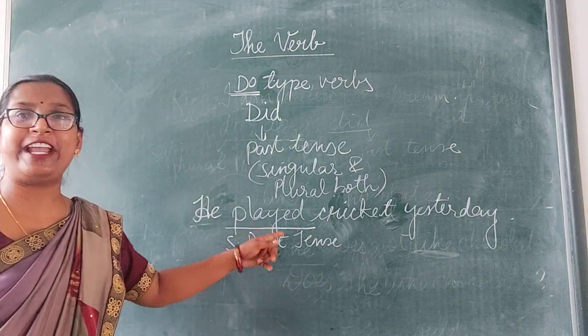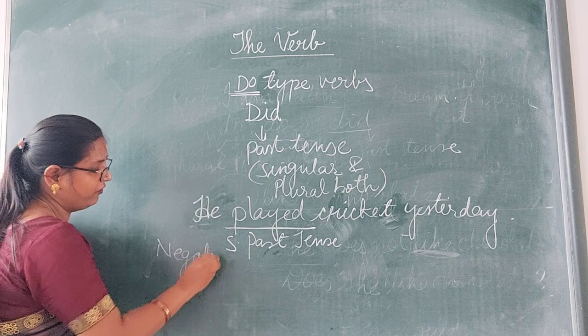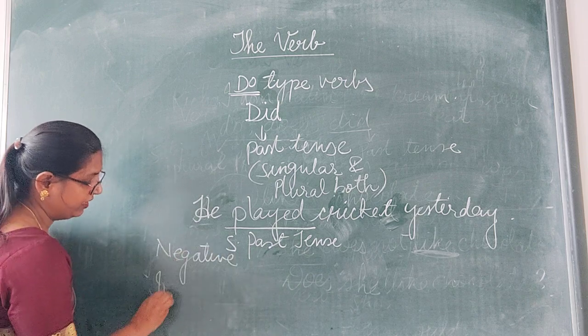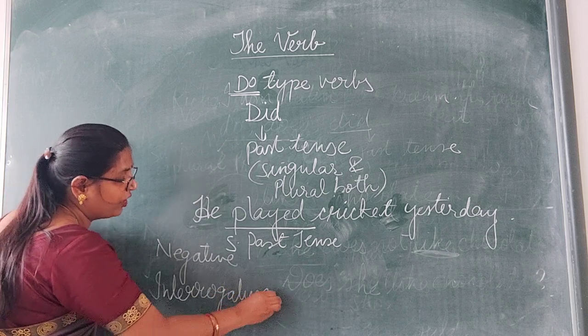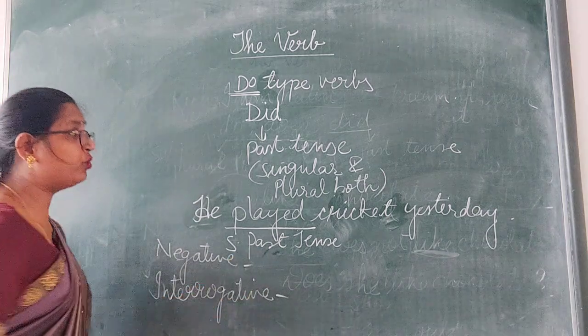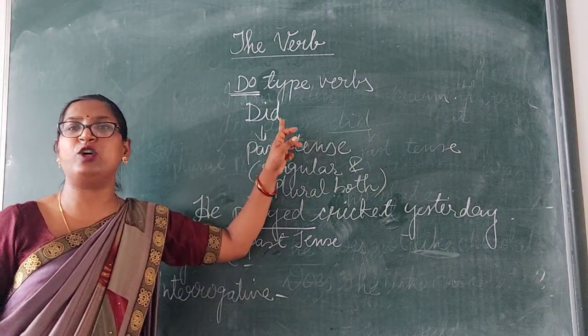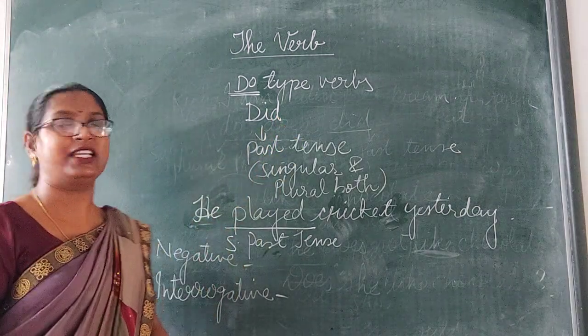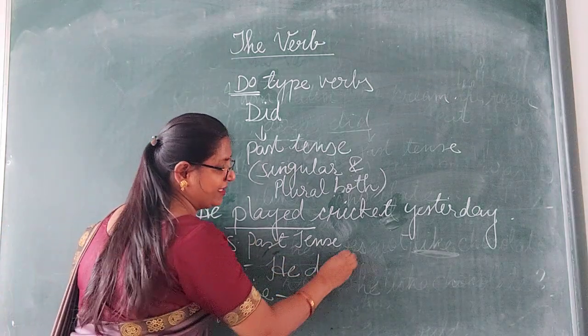So, when I ask you to change this sentence into negative or interrogative, what will you do? You have to use the verb did. Clear? The helping verb did you will use with this. For example, he did.